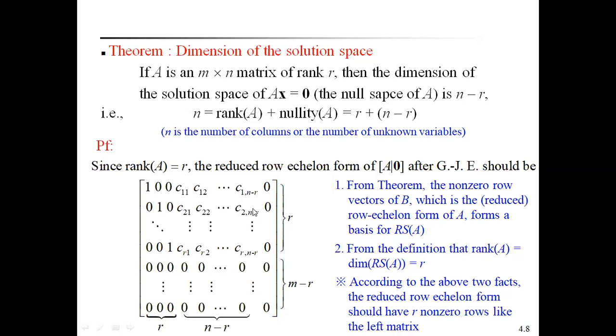Therefore they form a basis for the row space of A, and the dimension is r. So the reduced echelon form should have r non-zero rows, as in the left matrix.